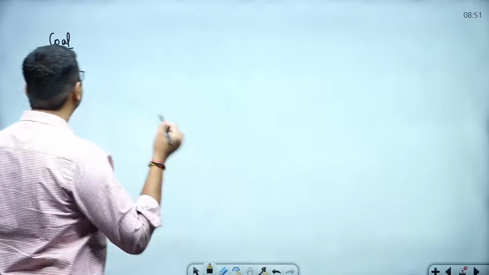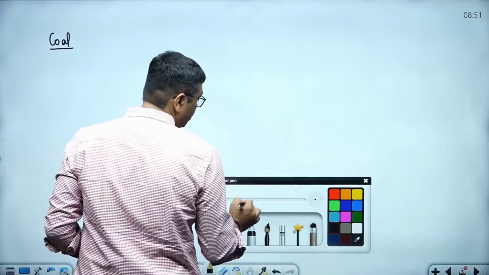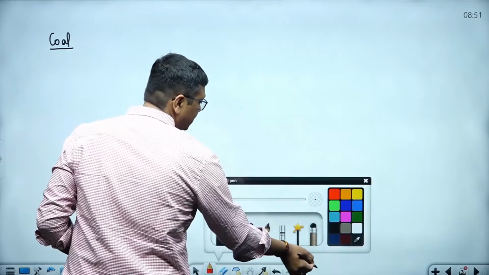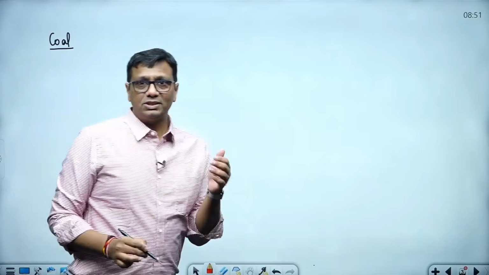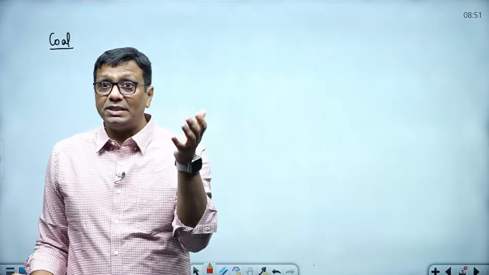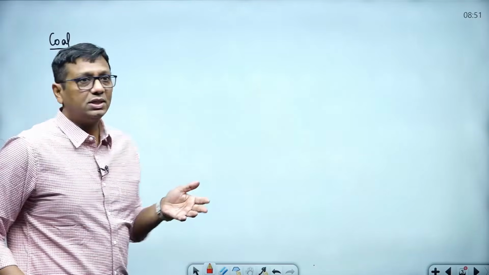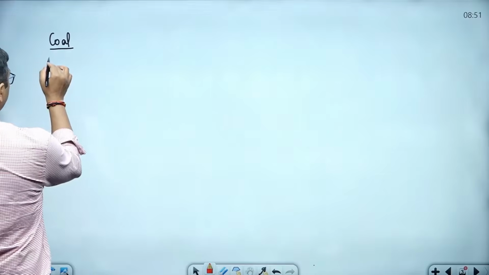See, there are different types of coals. I hope you people have an idea about it. Through my static discussion, you have already listened to everything. Even those who have listened to my classes and completed parts of the books will enjoy more here because you have basic clarity. But still I will introduce the basics here.